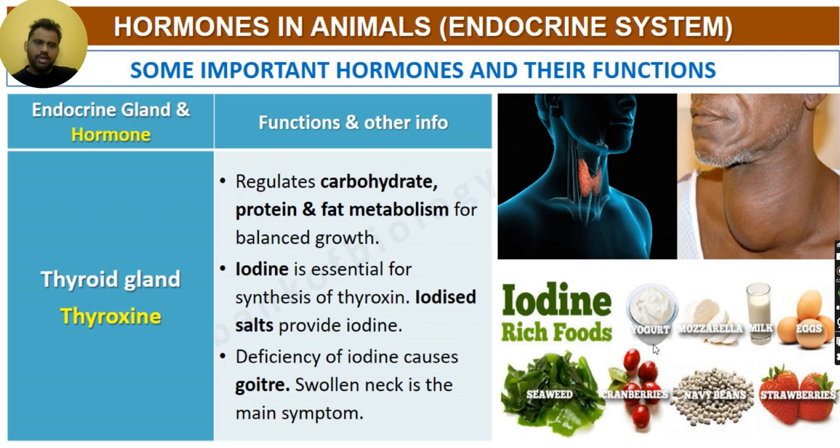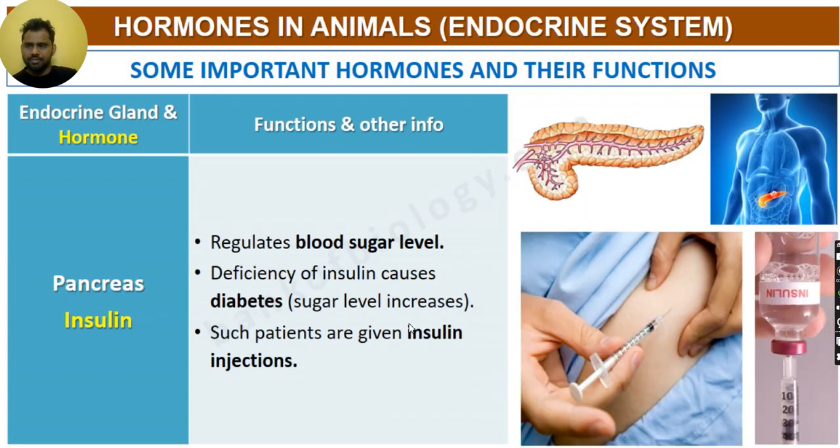Iodine rich foods are yogurt, mozzarella, milk, eggs, etc. So if you eat yogurt, mozzarella, drink milk and have eggs, you will have sufficient iodine in your body to avoid something called a goiter. Then the seaweed, the cranberries, navy beans and the strawberries. Okay. Deficiency of iodine causes something called a goiter. So swollen neck is the main symptom. Okay.